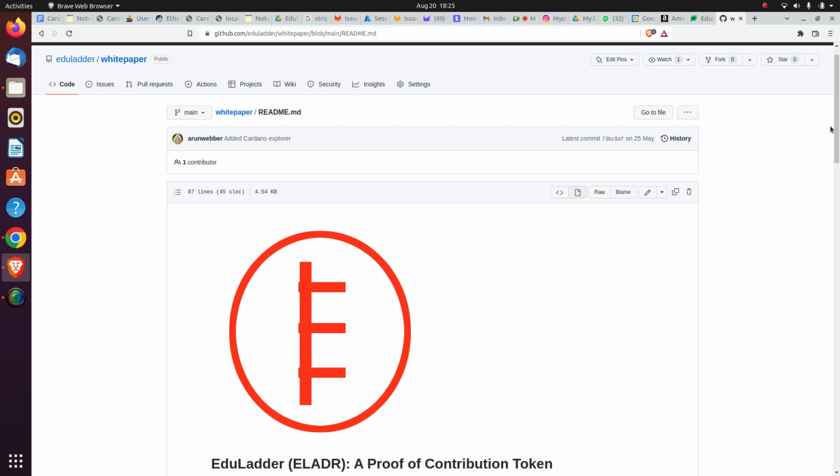Right now, if you want to send Eduladder token, you have to send some ADA along with that. Only then will the Eduladder token go from one wallet to another. So this is a disadvantage. Once we integrate the Hydra blockchain, we don't have to pay that secondary fee.